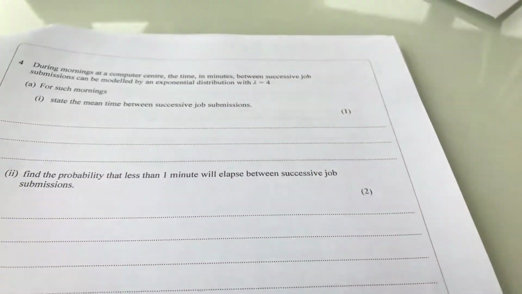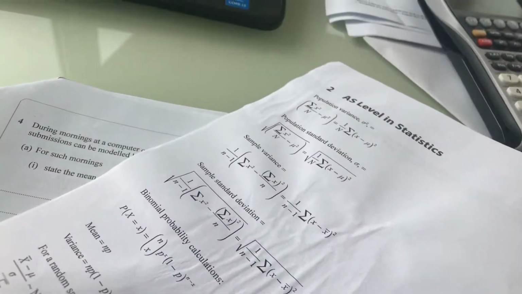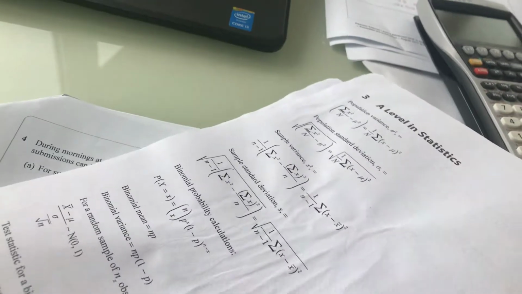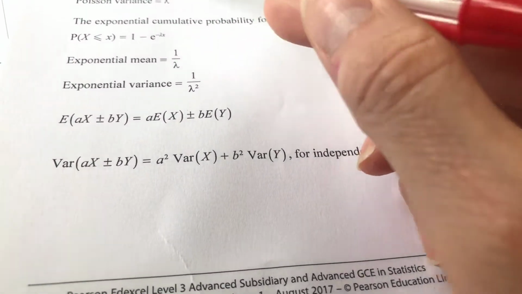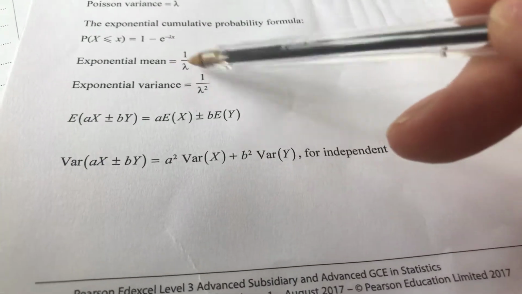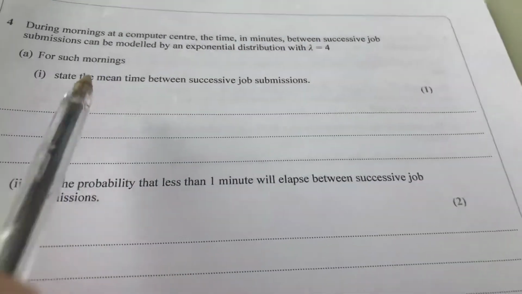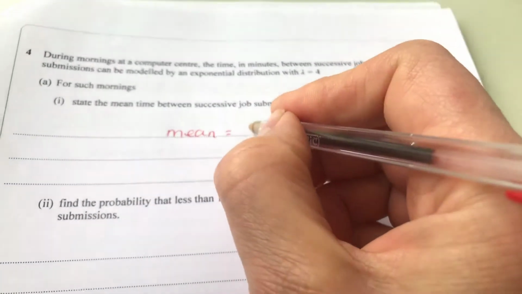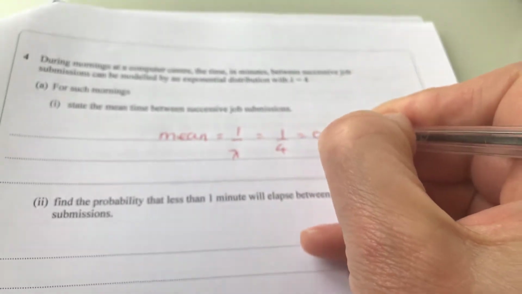An exponential, it's telling you lambda is 4, so I'm now going to go and check my formula book. So here we've got the Poisson, then the exponential. The exponential mean is 1 over lambda. They told me lambda is 4. And then it says state the mean time between the successive jobs. So the mean is 1 over lambda, which is 1 over 4, same as 0.25.